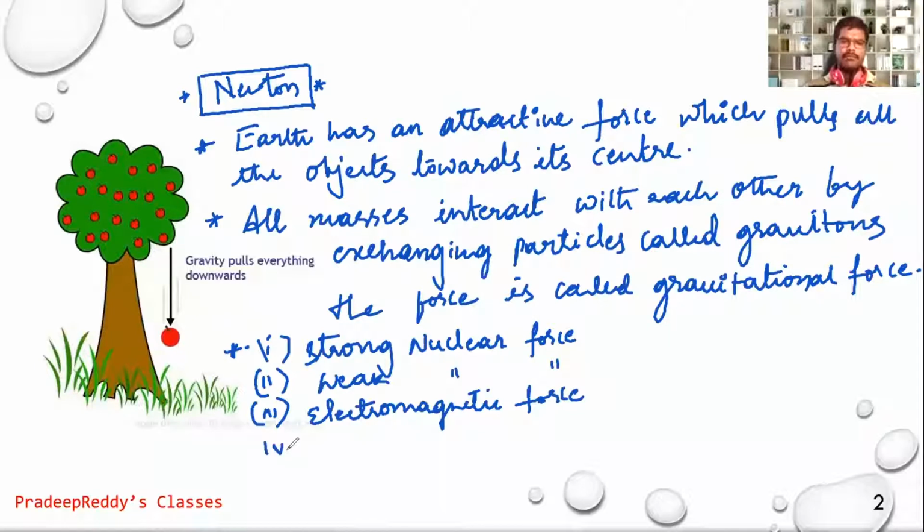And the fourth fundamental force is gravitational force. In the universe, there are only these four fundamental forces in nature.